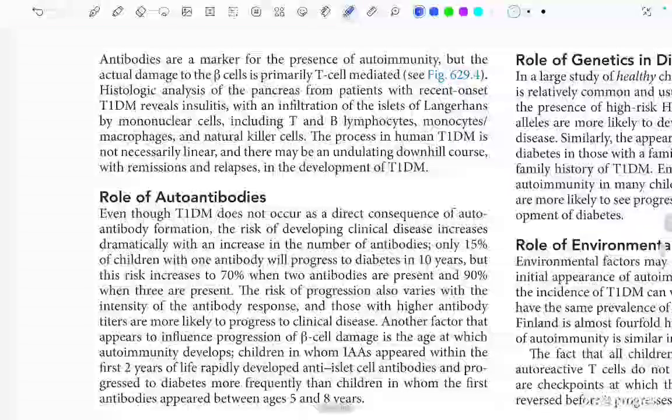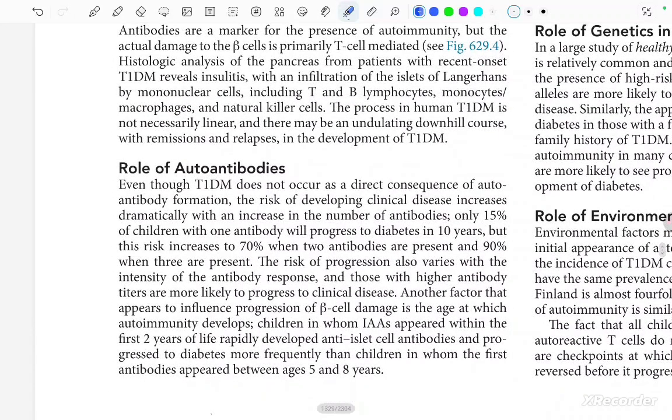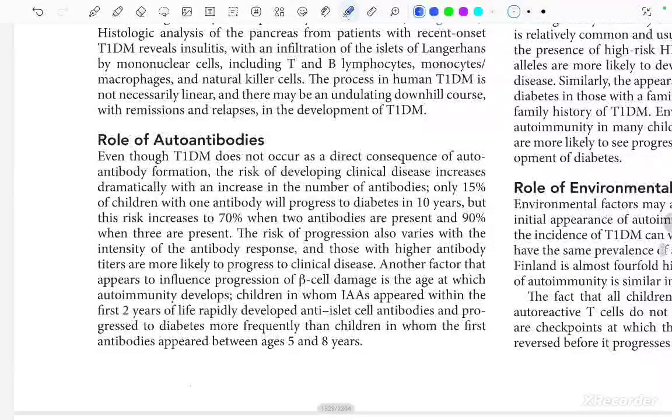And what we have seen on histologic analysis of the pancreas is that type 1 diabetes mellitus has insulinitis, that is, infiltration of the islets of Langerhans by mononuclear cells. These are islets of Langerhans which are infiltrated by mononuclear cells and T and B lymphocytes, okay? And the process in human type 1 DM is not necessarily linear, like the patient is going to develop type 1 DM in a linear fashion. There may be a downhill course also.